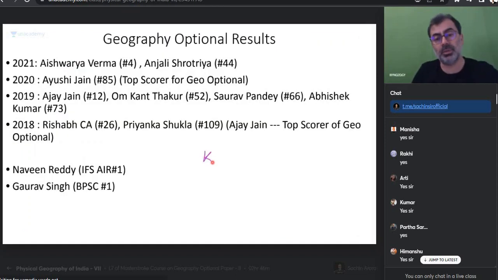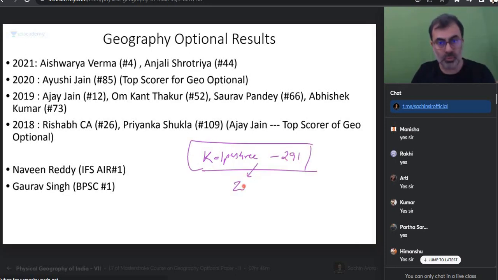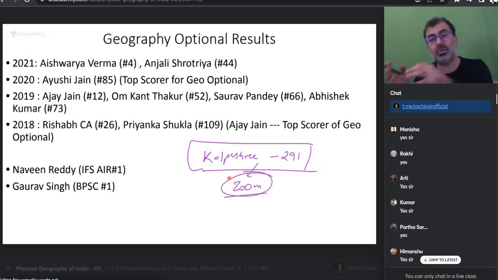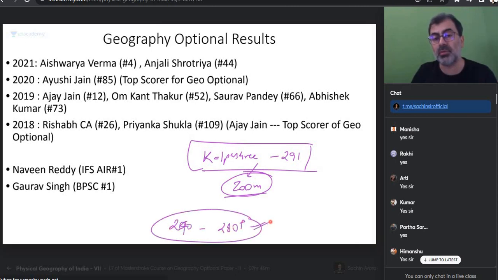Yesterday I talked to a girl, Kalpashri. I think rank 291. She's from Karnataka, Tumkur. So we had a Zoom meeting with her. So I requested her. She was on the Telegram channel. So she said, sir, I just took your answers and I learned so much from them that this year from 240, my geography score jumped to 280 plus. And because of this, I've got this rank.